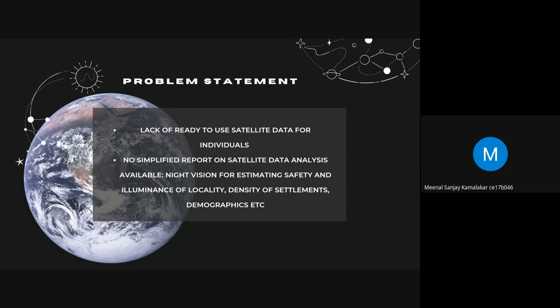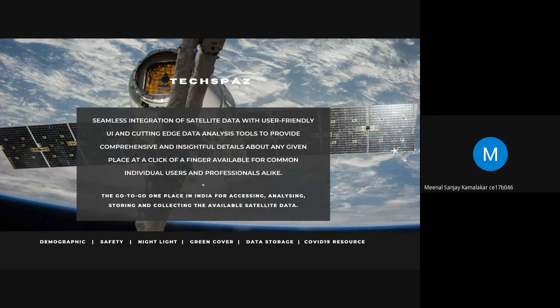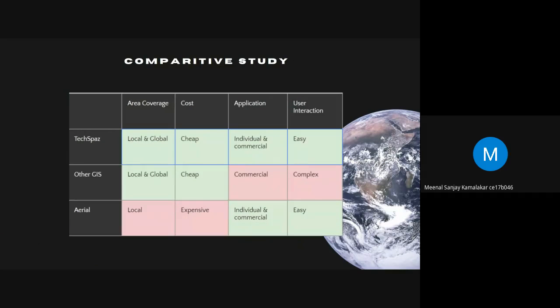Even though satellite data is available, it lacks a reliable data processing service and is not widely reachable to many citizens. With TechSpace, we bridge the gap between user and data. We provide cutting-edge data analysis tools which provide comprehensive insights for individual and commercial application.